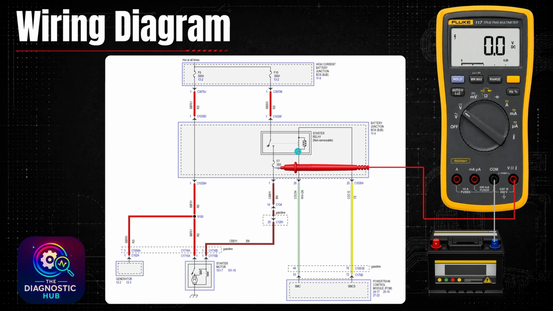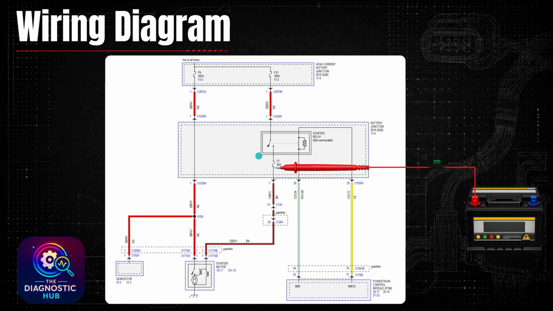So the no start I'm looking at is going to be that this relay is not getting activated, or there's some issue maybe with the power side of it. So next thing I like to do, just real quick, is apply power to the fuse, see if the starter goes, and it's going to confirm this leg of the circuit for me.